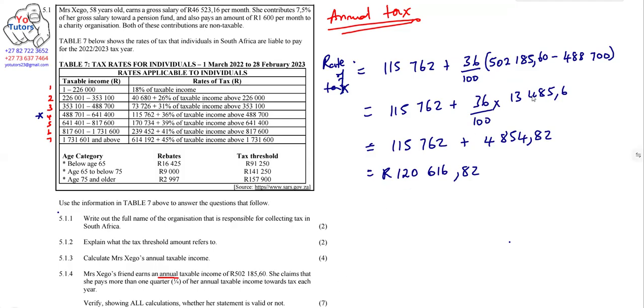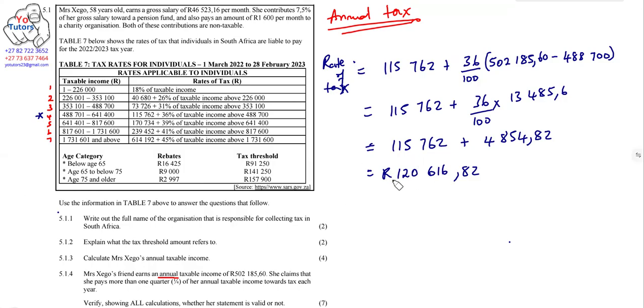Then in this case, you now get what you have in the bracket here. Then from there, you indicate that. Then you get the percentage that we're talking about, which is the 36%, which is 4,854.82. But if you punch in your calculator, you're going to get something different. You're going to get 818. And in that case, you need to round off. If you round off to 2 decimal places, you're going to get 82. Then from there, you add to your 115, then you get 120. Now that we are here,